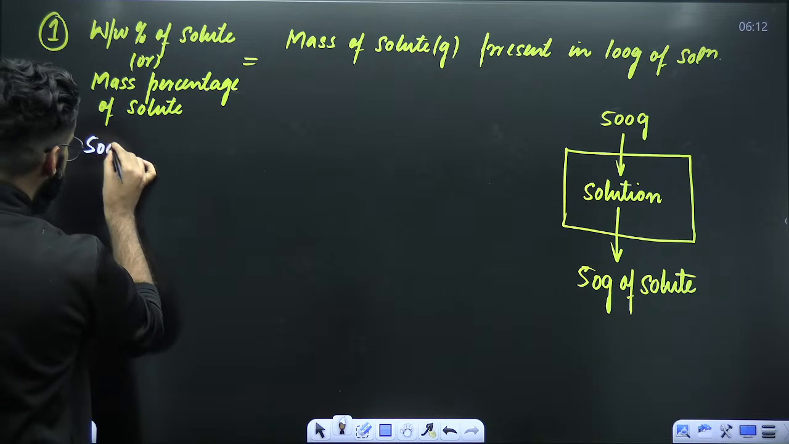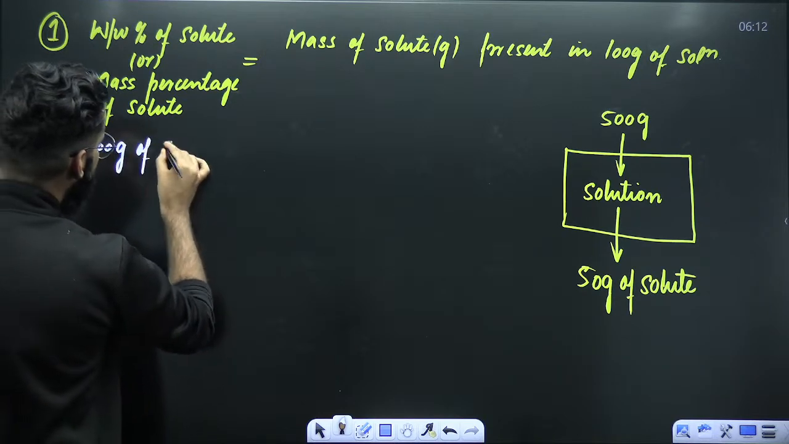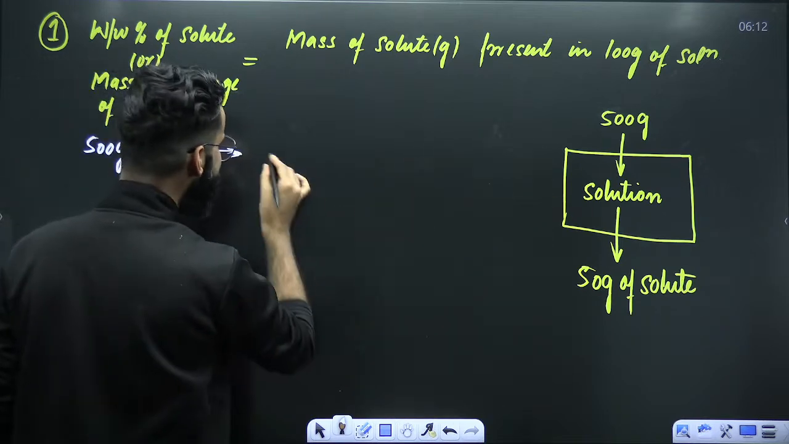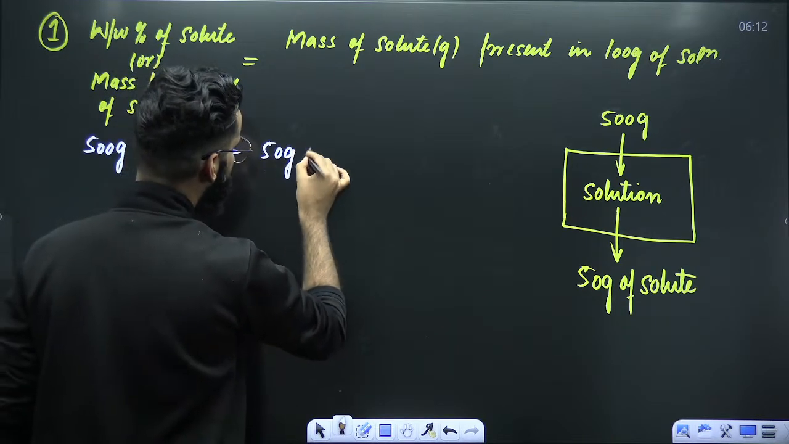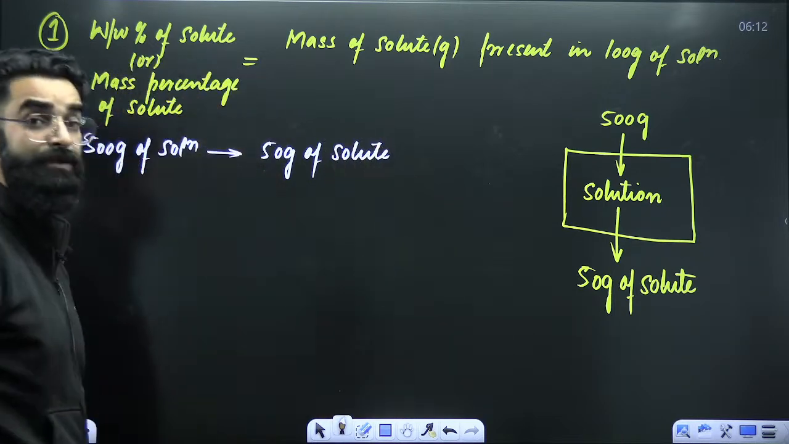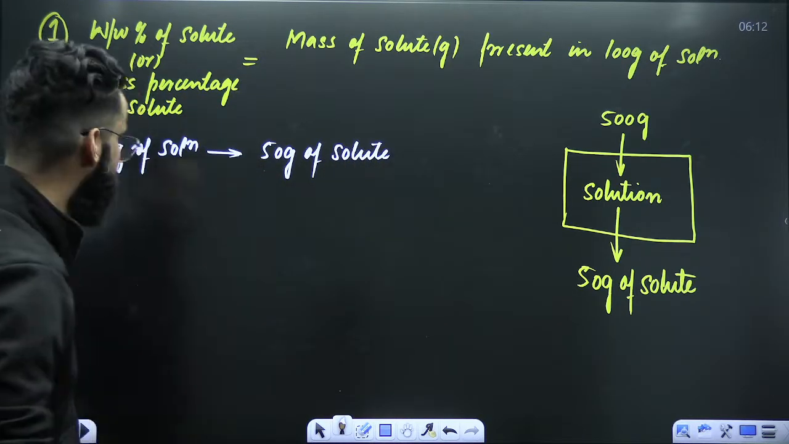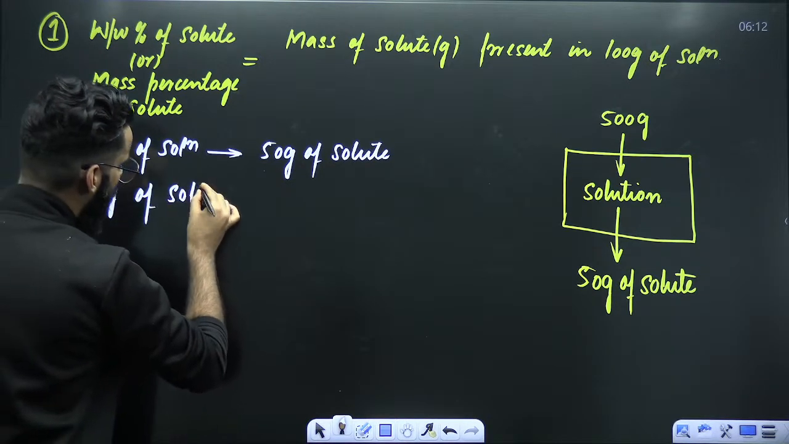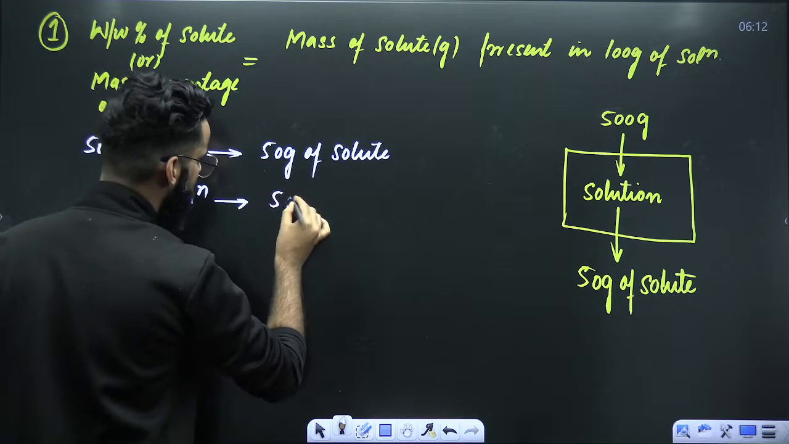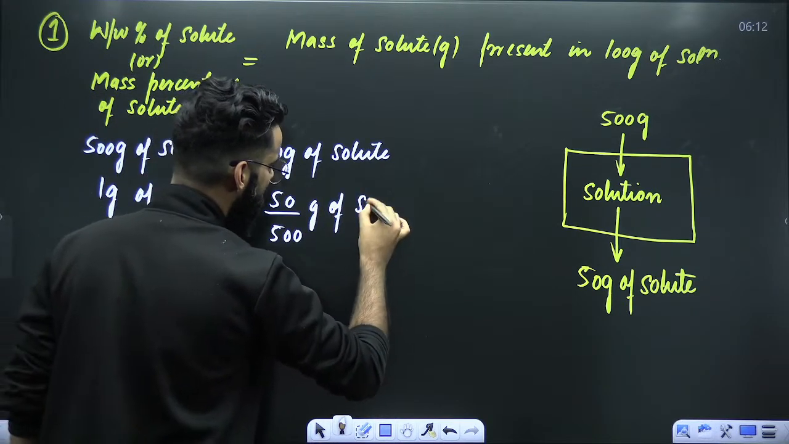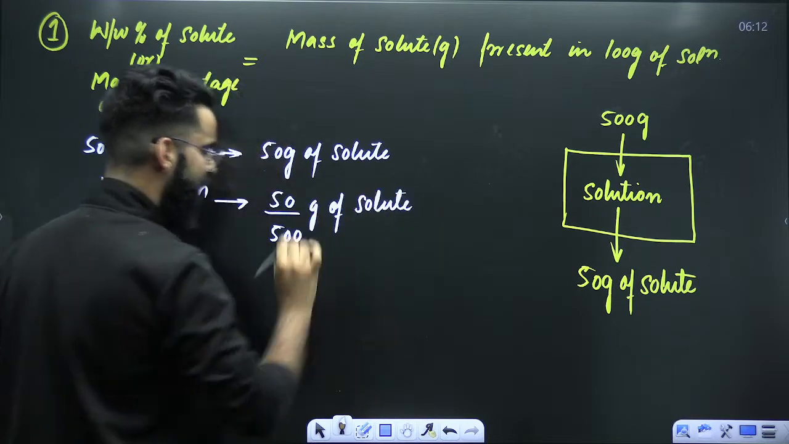My dear students, I can say 500 grams of solution contains 50 grams of solute. So can I say 1 gram of solution contains 50 divided by 500 grams of solute? Absolutely, I can say that, right?